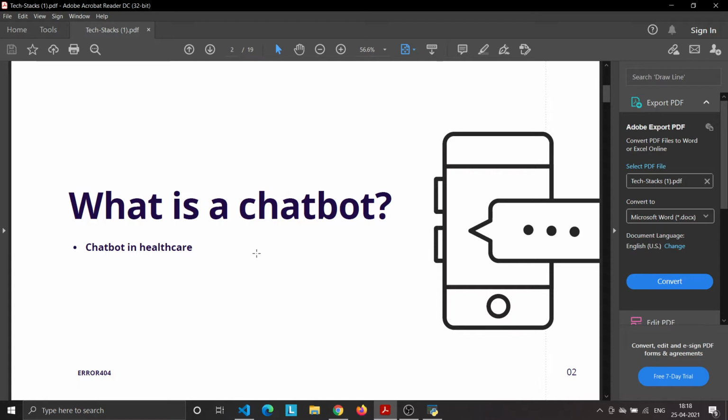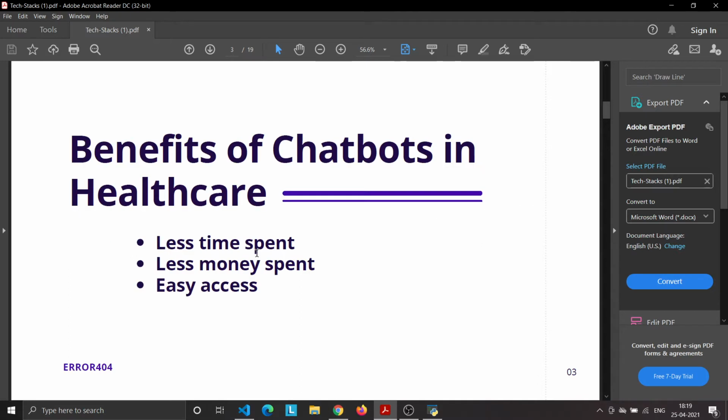Chatbots have already gained traction in retail, news media, social media, banking, and customer service. Now it is time to leverage it in healthcare. So what are the benefits of chatbots in healthcare? Less time spent commuting to the doctor's office, less money spent on unnecessary treatments and tests, and easy access to the doctor at the push of a button.